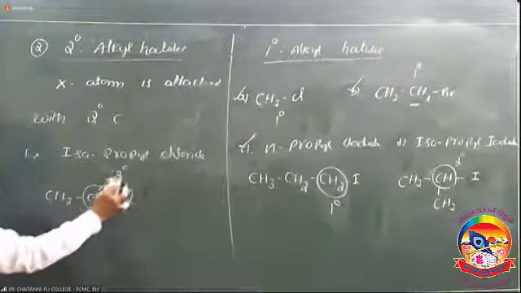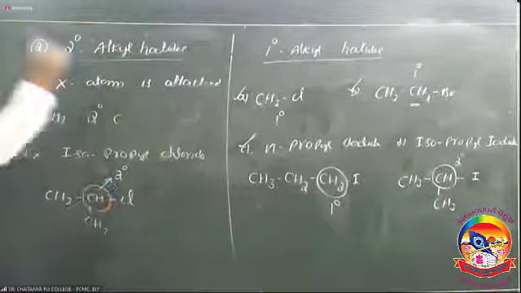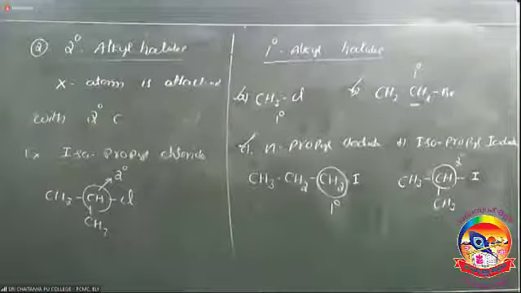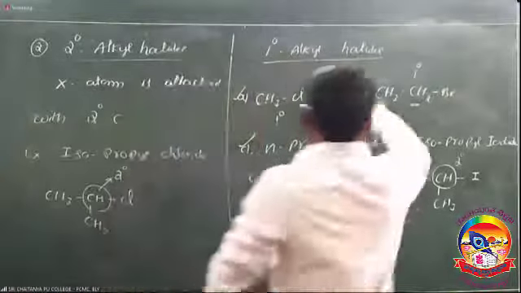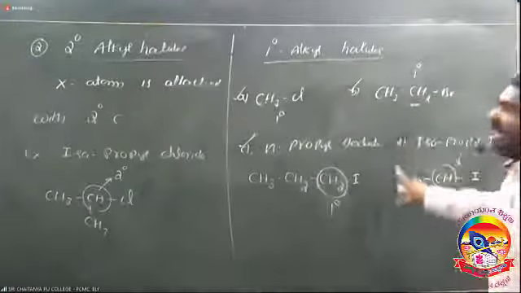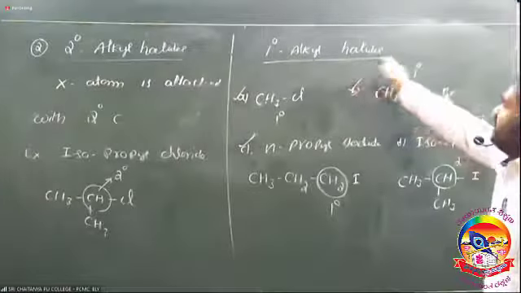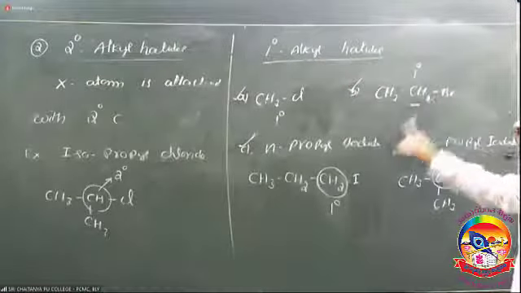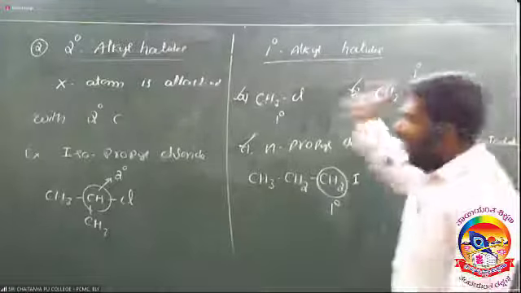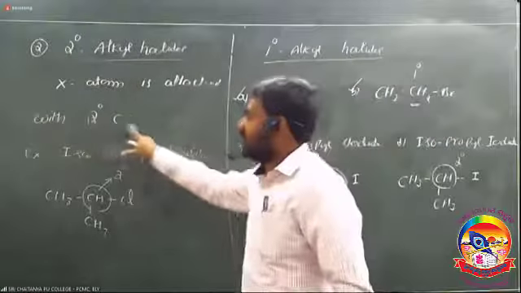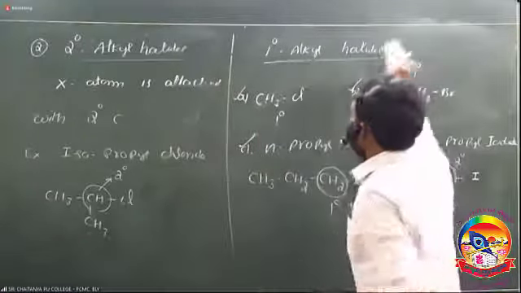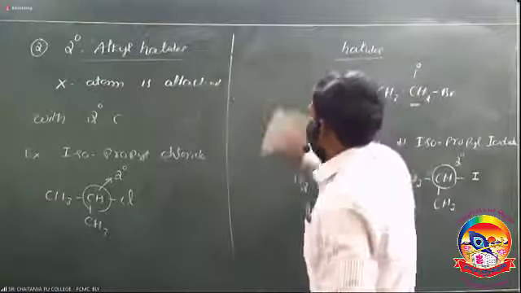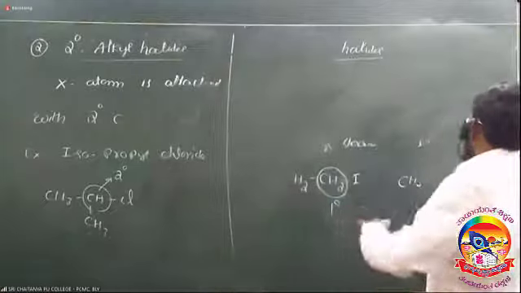Halogen is attached with the secondary carbon, so it is an example of a secondary alkyl halide. Monohalogen derivatives are classified into three types based on the type of carbon atom the halogen is attached to. If halogen is attached with the primary carbon atom, it is called a primary alkyl halide. If halogen is attached with the secondary carbon, it is called a secondary alkyl halide. Then what is the third type? Tertiary alkyl halide.